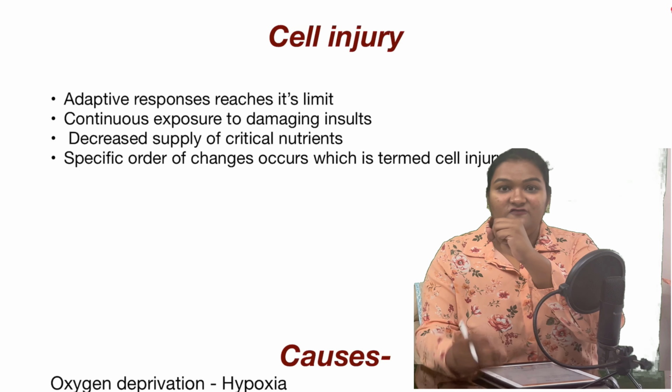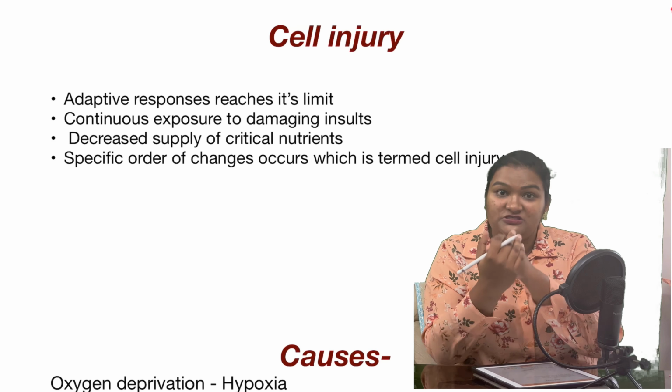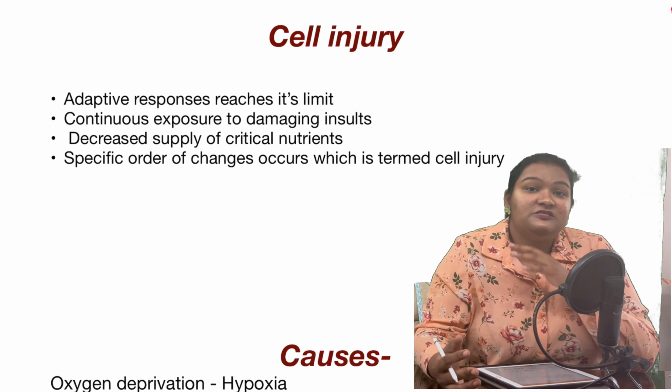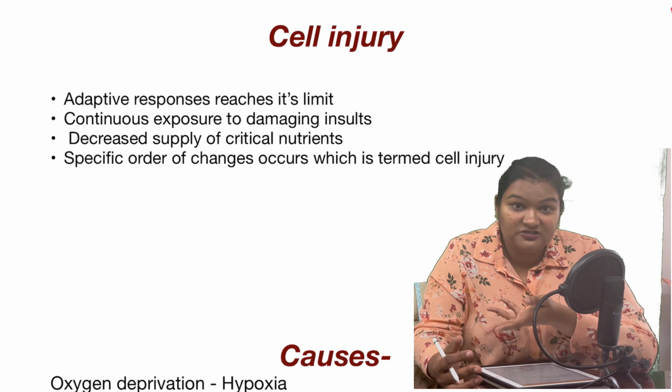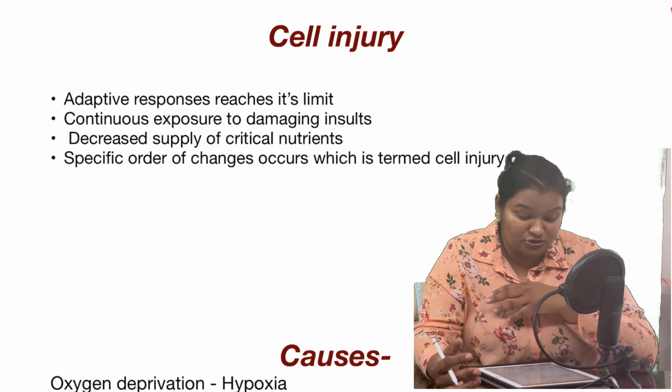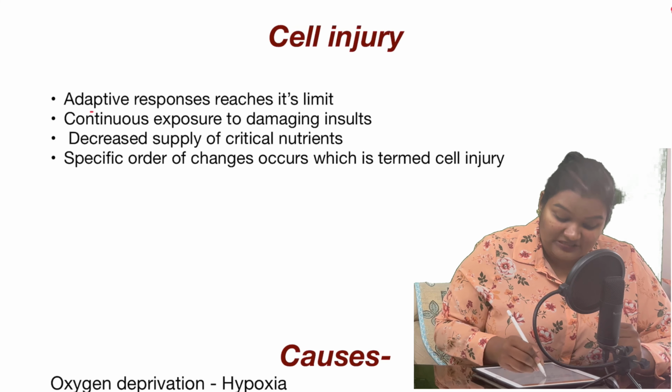Suppose you have a cell which is getting a stimulus. What happens after getting a non-lethal stimulus is that the cell will undergo adaptation. But when this cell reaches its adaptive limit, there will be injury to the cell. It can be reversible injury or irreversible injury. So what is cell injury? It is when the adaptive response reaches its limit.